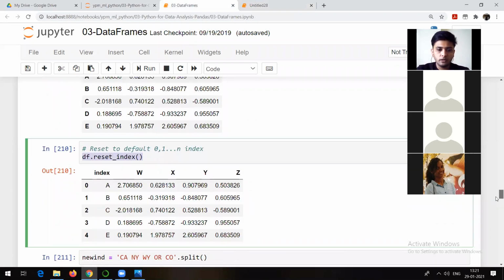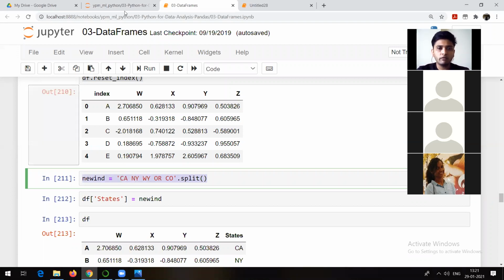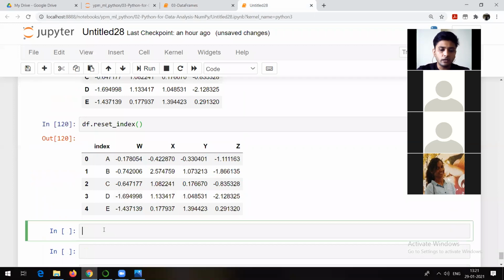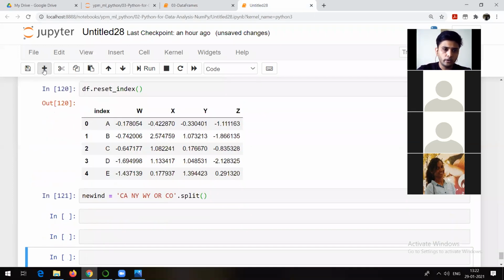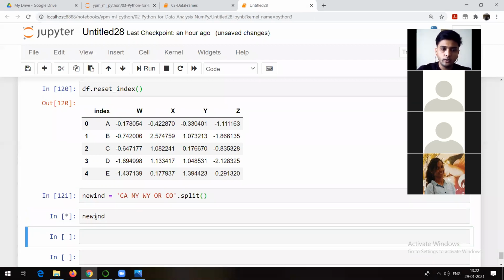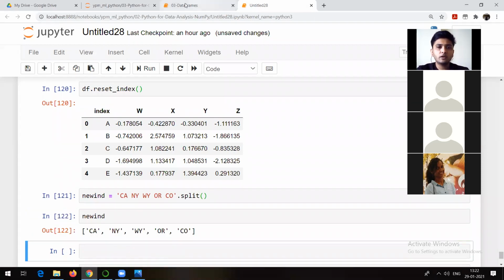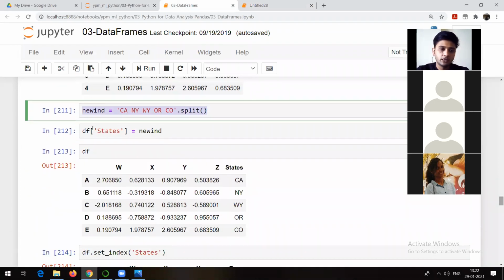So let me create a data set. See, this you are aware about now. So CA, NY, WY, so California, New York, Washington. Again, it's the same thing whatever we had done earlier. I'm just trying to create a list. Okay? New index is going to be a list here. Now this particular index we are going to add as a column, and I'm going to name that column states. So df of states is equal to new index.